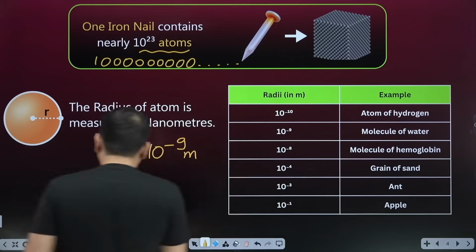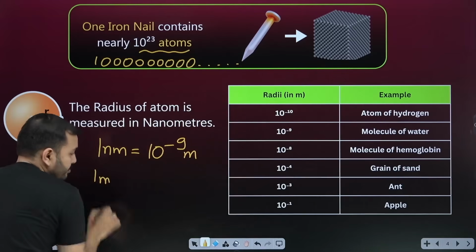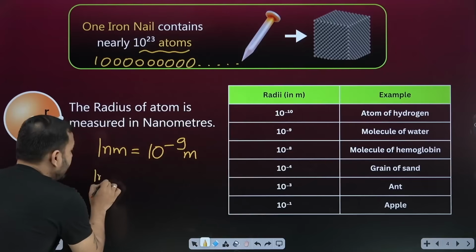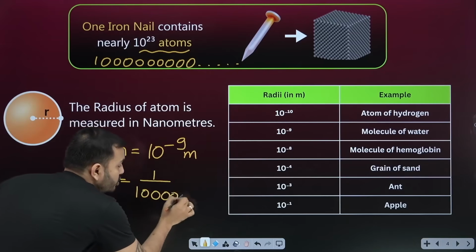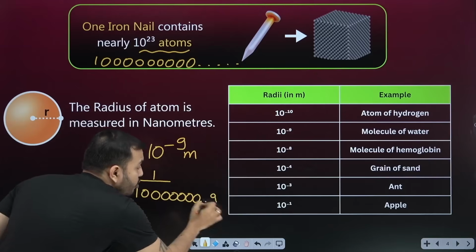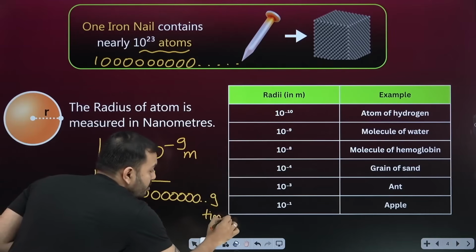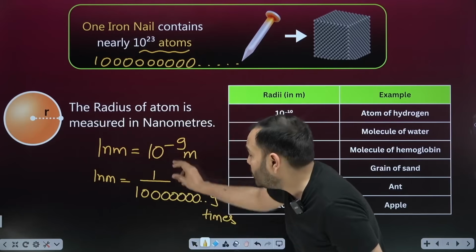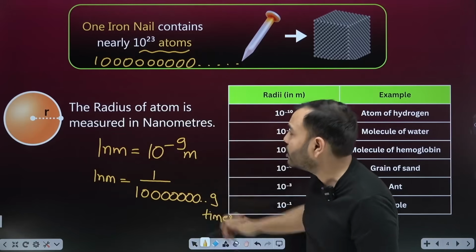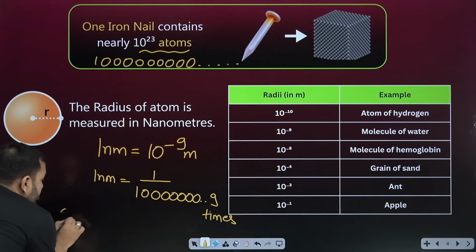That means 1 upon 1 followed by 9 zeros meters. How much is 1 nanometer?